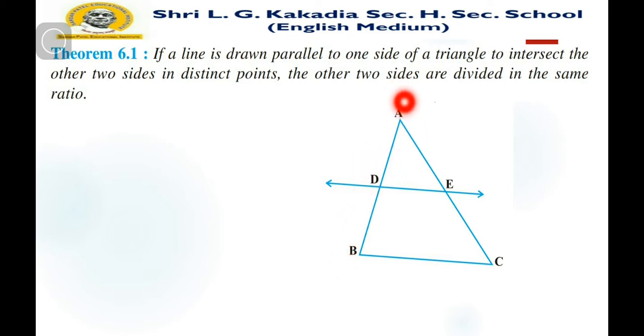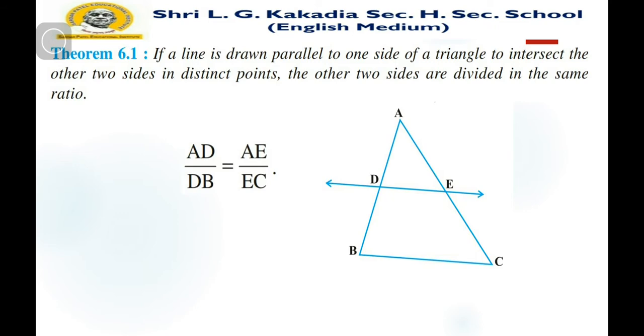As you can see here, DE intersects AB at D and AC at E, two sides at distinct points. The other two sides are divided in the same ratio. Means if we take the ratio AD upon BD and AE upon EC, then both ratios are equal.